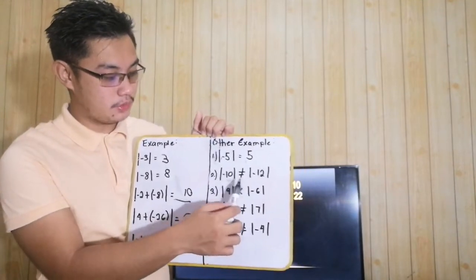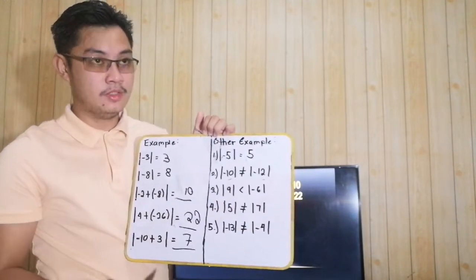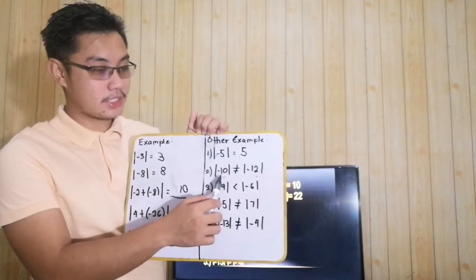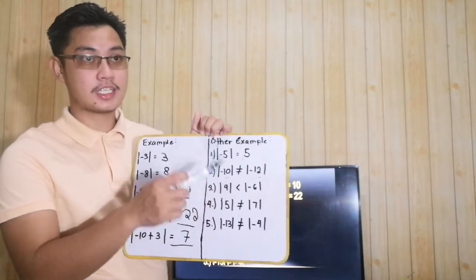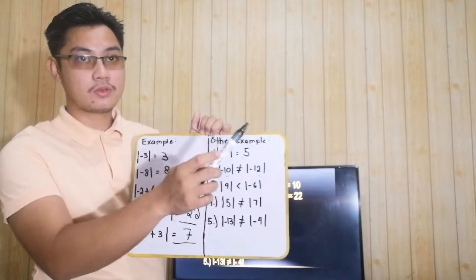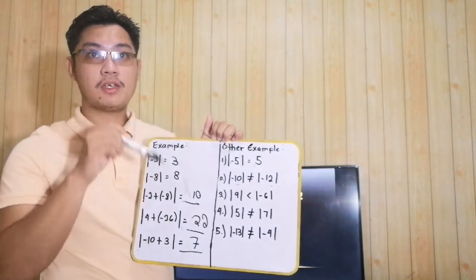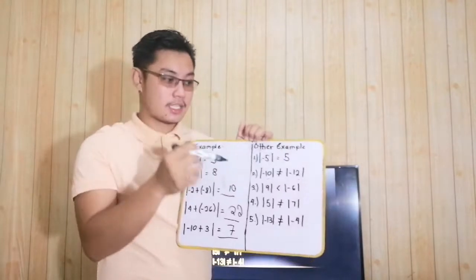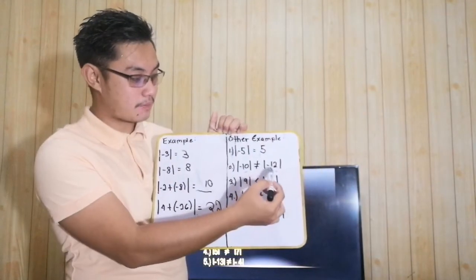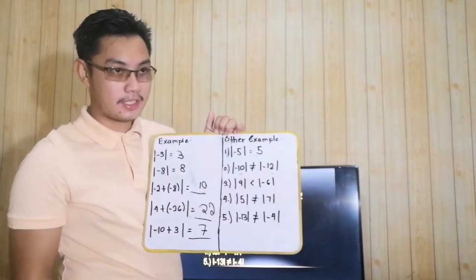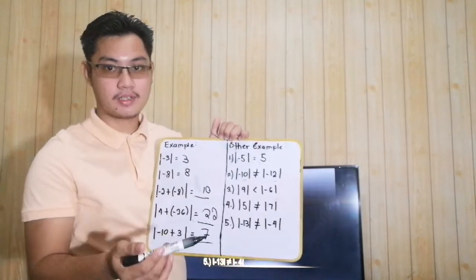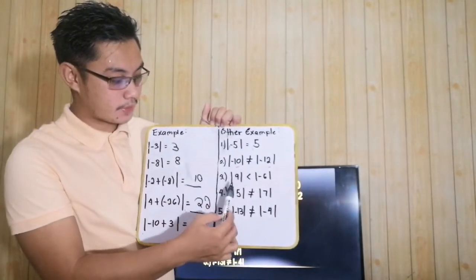Kasi itong negative 10 is nagre-refers lang siya sa distance from 0. So from 0 to negative 10, meron tayong 10 na distance. So, dapat ang sagot dito is 10. Okay, maliwanag ba?